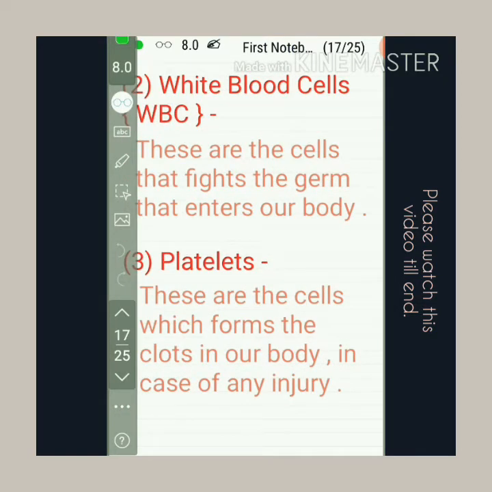So our next topic is white blood cells. The blood also has white blood cells which fight against germs which may enter our body.